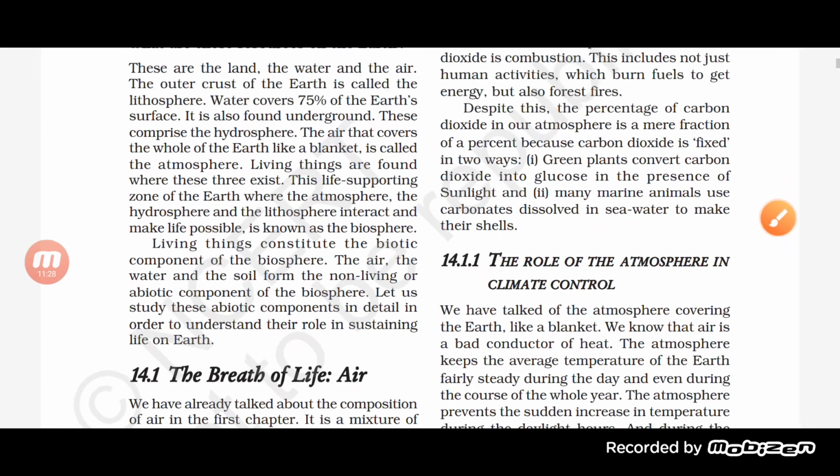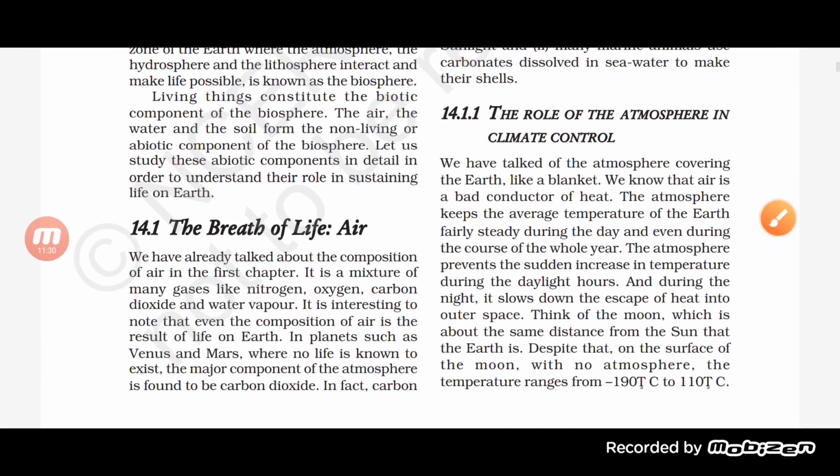Now let us see the role of atmosphere in climate control. We have talked of the atmosphere covering the earth like a blanket. We know that air is a bad conductor of heat. The atmosphere keeps the average temperature of the earth fairly steady during the day and even during the course of the whole year. The atmosphere prevents the sudden increase in temperature during the daylight hours and during the night. It slows down the escape of heat into outer space. Think of the moon, which is about the same distance from the sun that earth is.